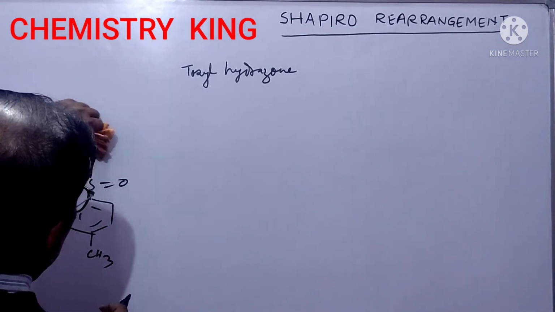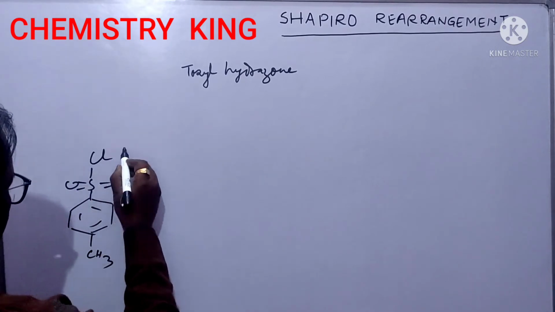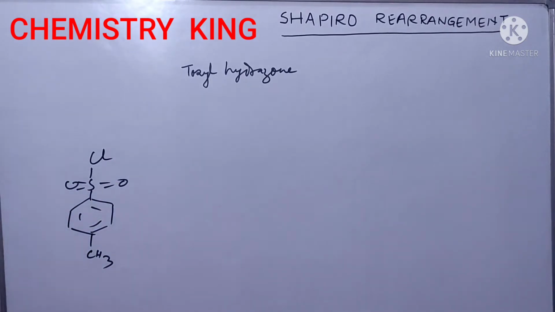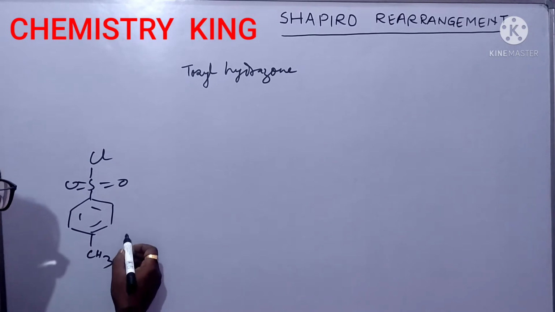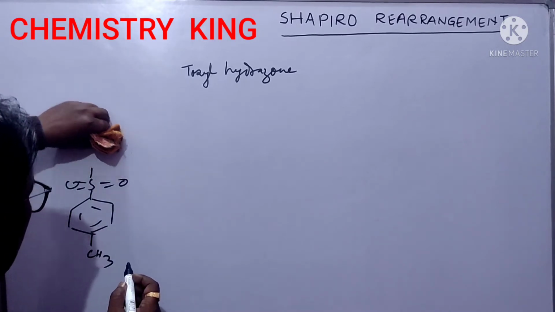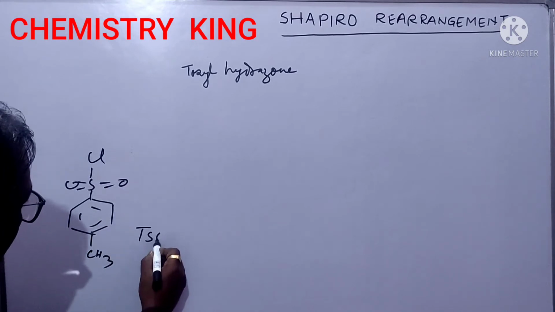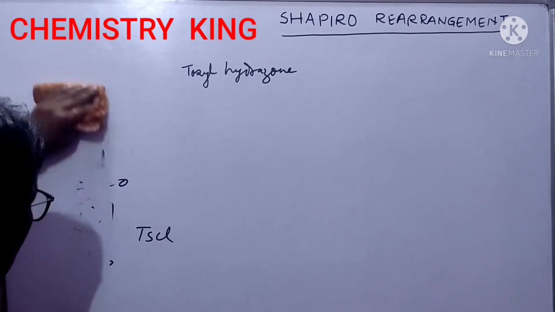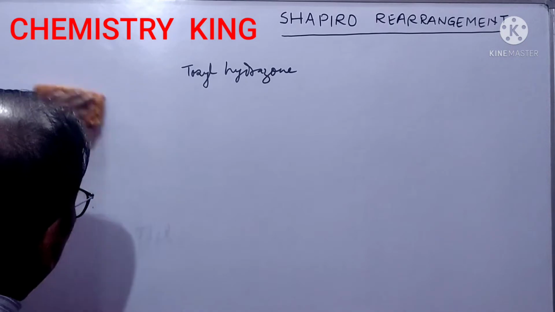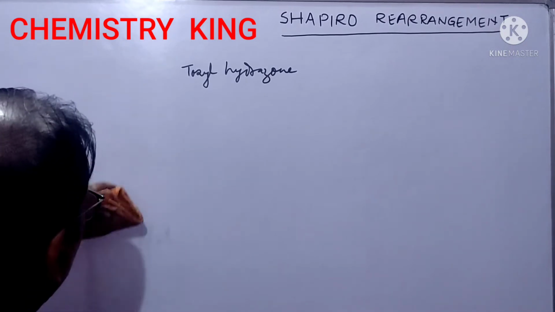When it is treated with thionyl chloride, it will be toluene sulfonyl chloride. This is tosyl group and this is tosyl chloride. Okay? Now you are very much aware of the tosyl group.